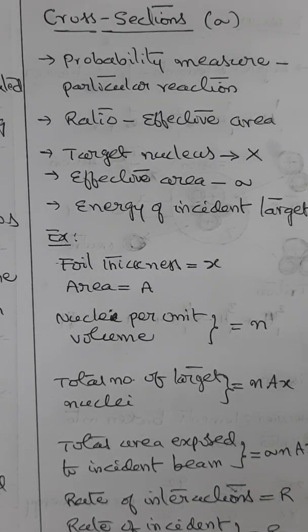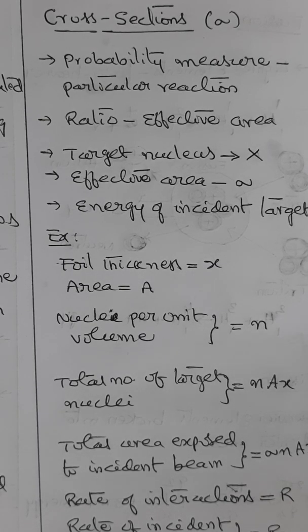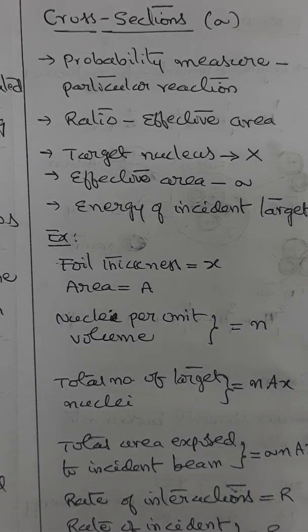Then we tried to understand what is known as artificial nuclear transmutation, and we tried to understand nuclear cross section. Based on that, in the next session we shall focus on understanding nuclear fission and nuclear fusion in detail, along with controlled nuclear fission and spontaneous fission, leading us to understand the types of nuclear weapons like the fission bomb, fusion bomb, neutron bomb, followed by the hydrogen bomb. That would be the discussion for the next session.